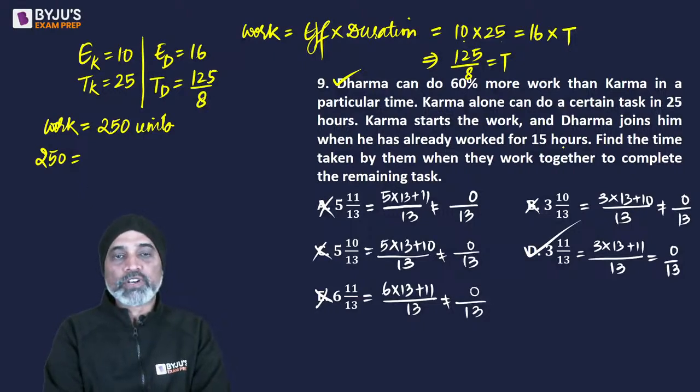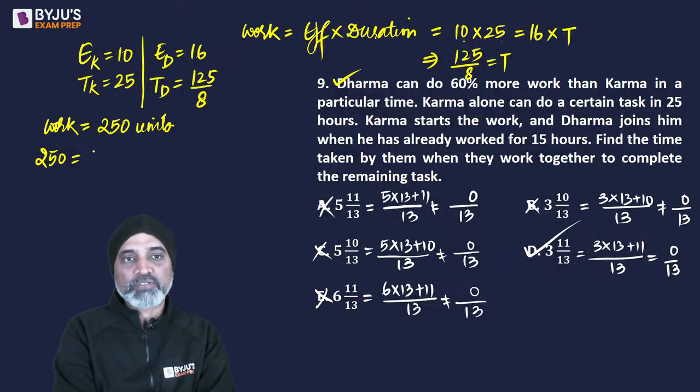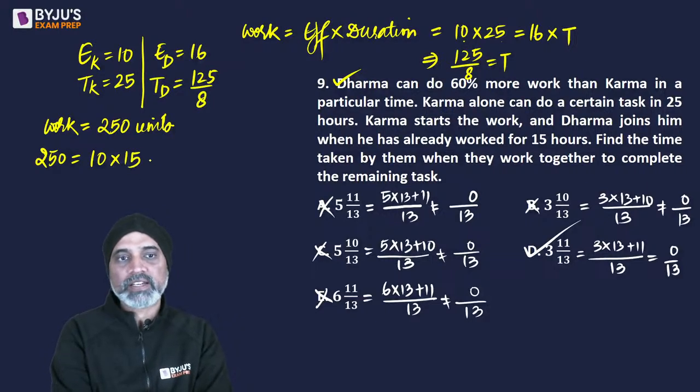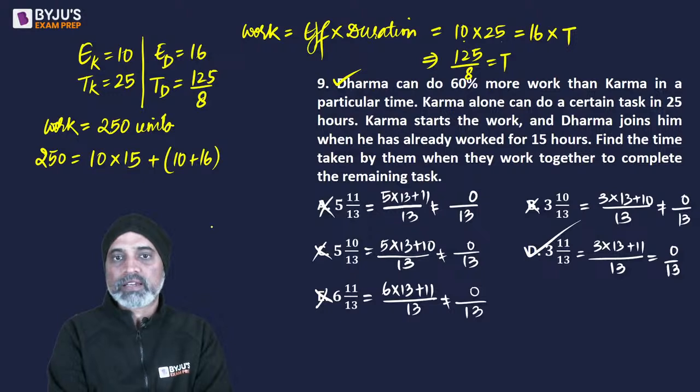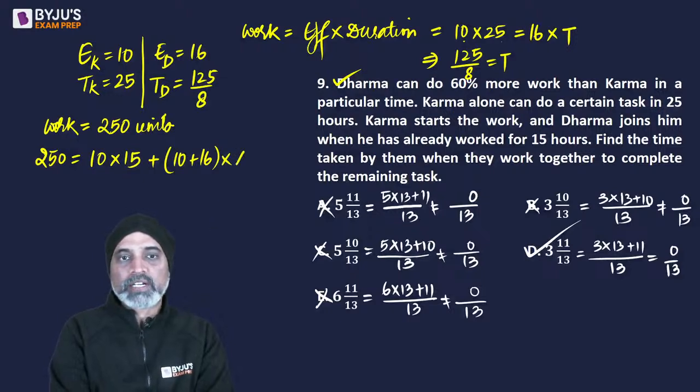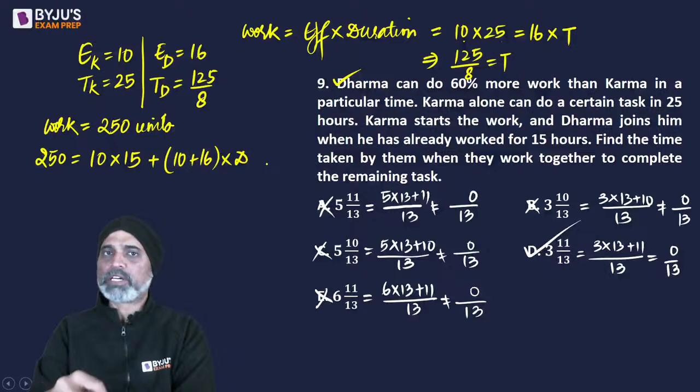Okay. These 250 units, karma is going to work for 15 hours initially. So karma works for 15 hours. So 10 into 15, right? And then dharma joins in. So it will be 10 plus 16. So पूरा time, पूरा काम खत्म करने में कितना time लगेगा?